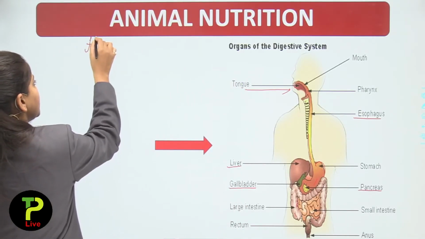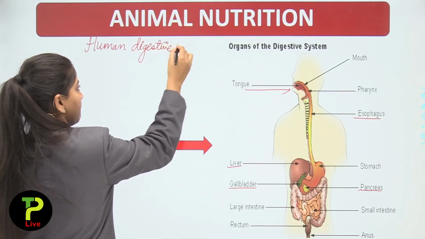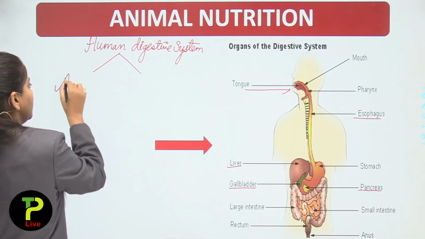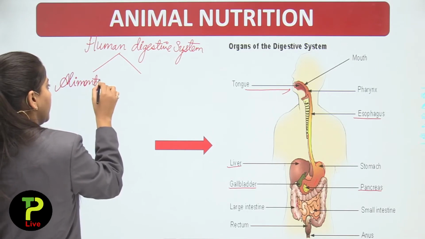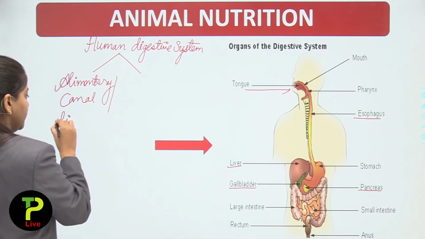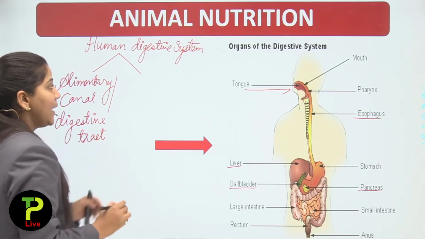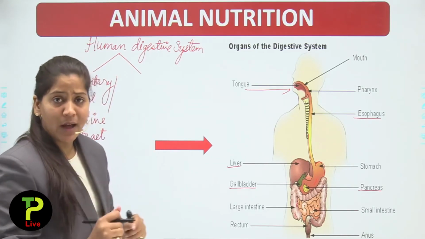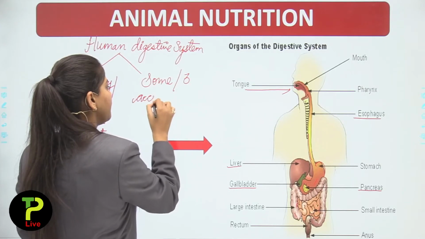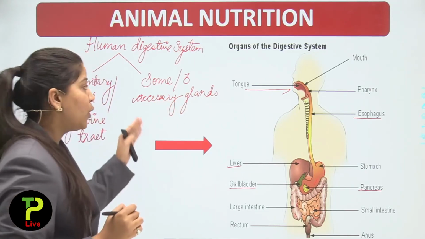So the human digestive system comprises of the alimentary canal, or we can say the digestive tract, and along with the alimentary canal consists of exactly 3 accessory glands.